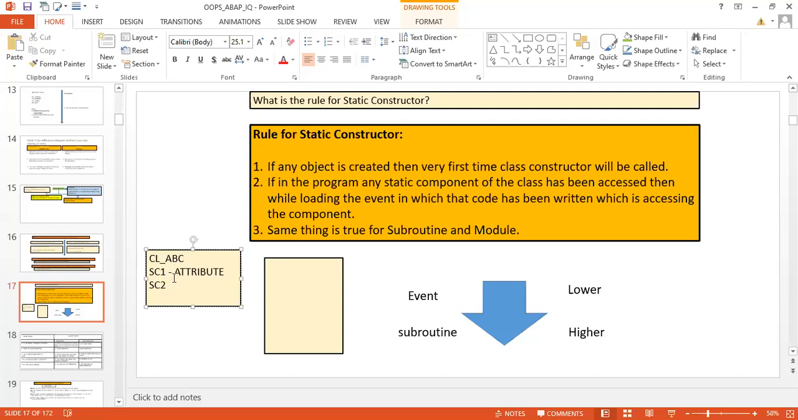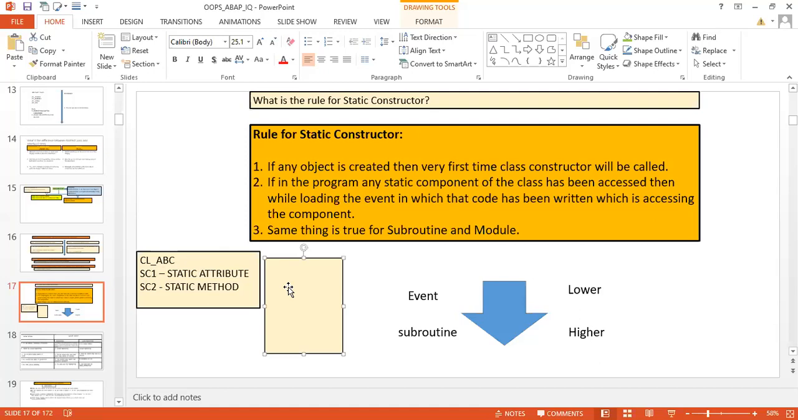Okay, type integer, type character, and let us suppose this component is your method. This is your method, that means this is your static method and this is your static attribute. So attributes, methods, events, these all are the components of the class, right? Here we have the static attribute, and here we have the static method. So two components I'm having.